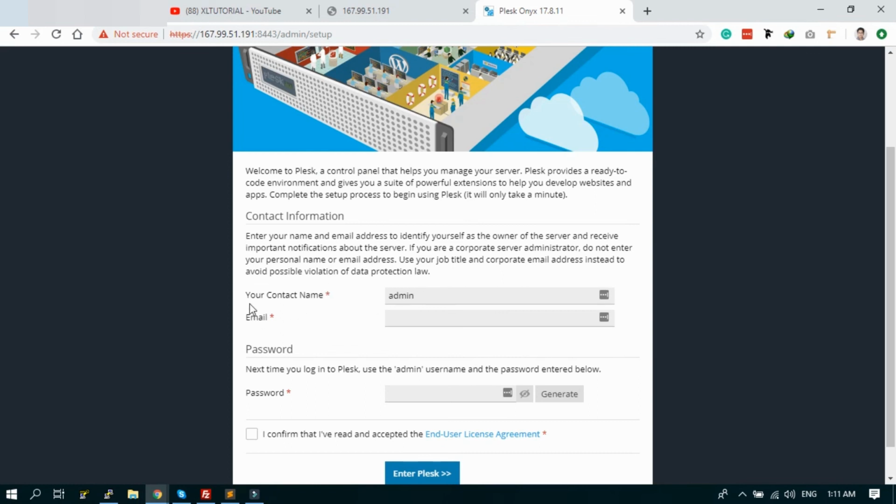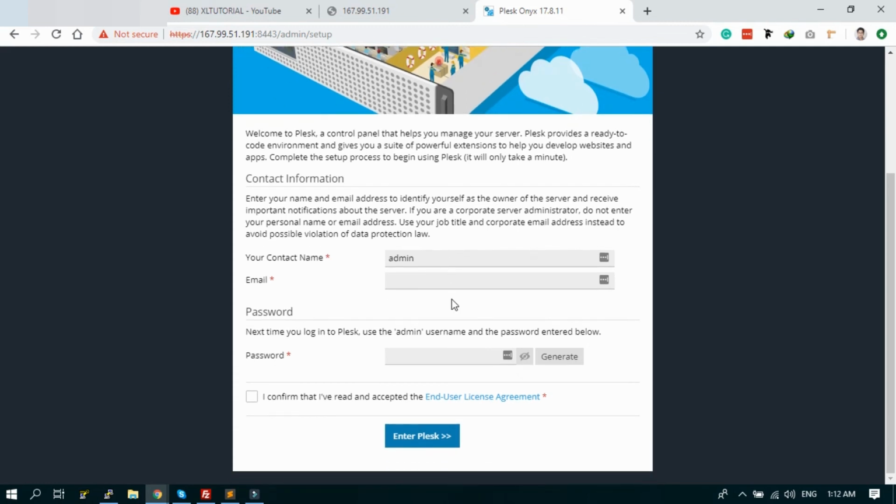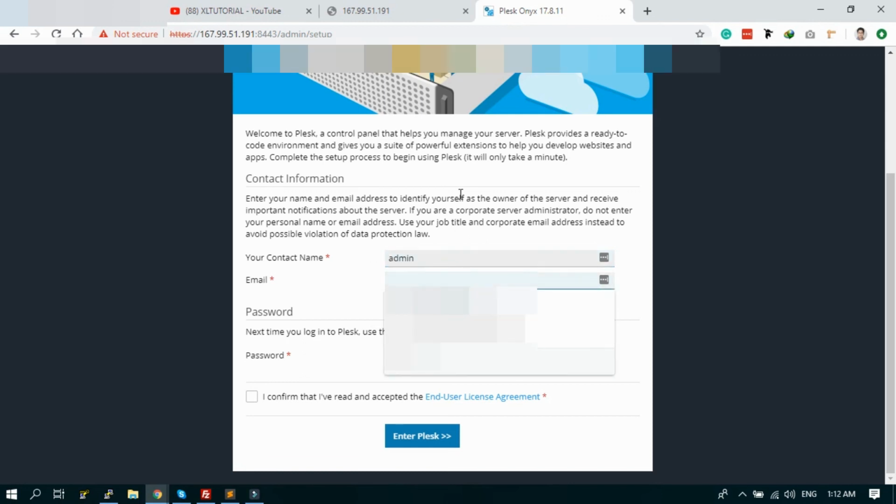You can add your contact name. This is actually the Plesk admin section login information. You can change it as you want. You log in using your credential. You can use admin or something else, any username. This is a test server, so I am keeping it admin and using an email address and the password.